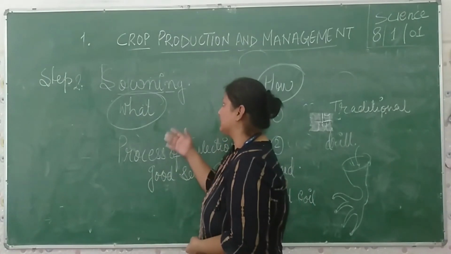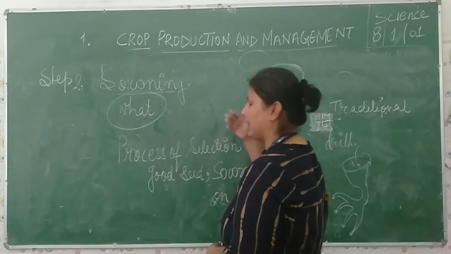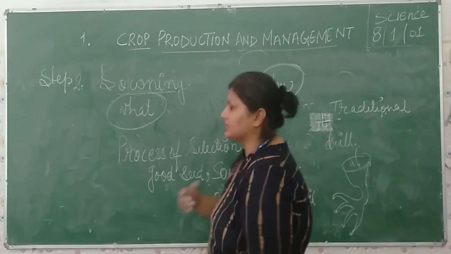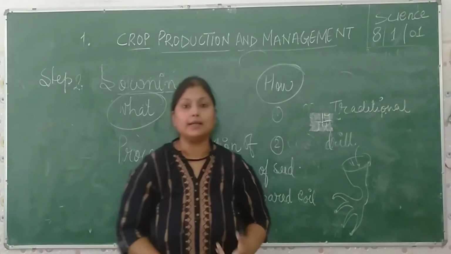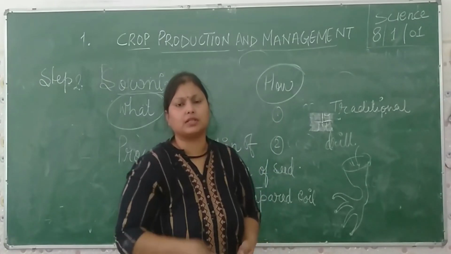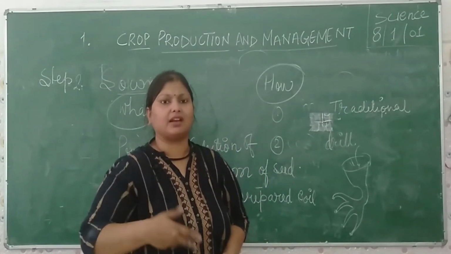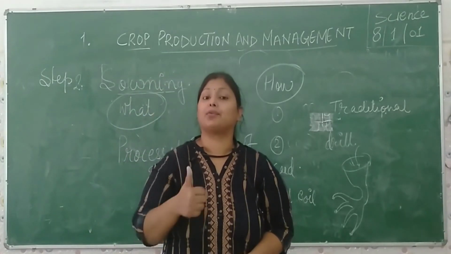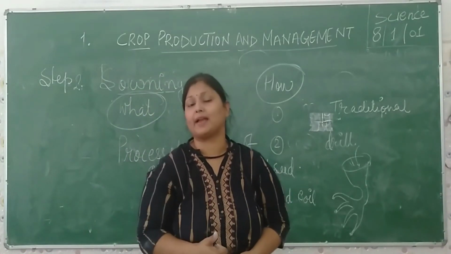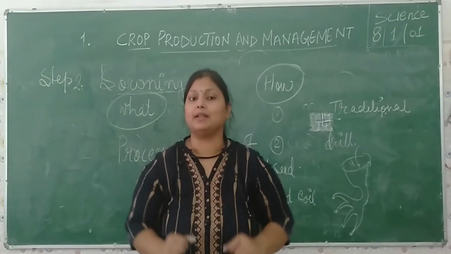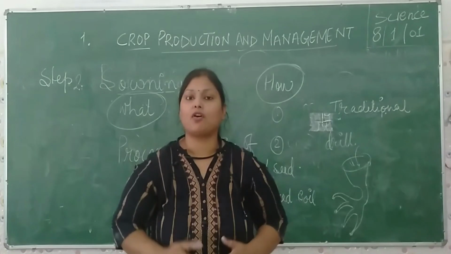Now the third thing is the process of selecting a good seed and sowing the seed on a land. So how does it happen? They use the traditional method, which our Asian farmers use. They manually dispose the seeds on the land, which is also very easy for the farmer. But there is a drawback also. What is the drawback? The drawback is that there is no specific space in between them. This is the main drawback.